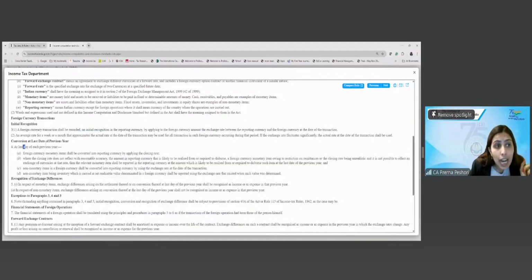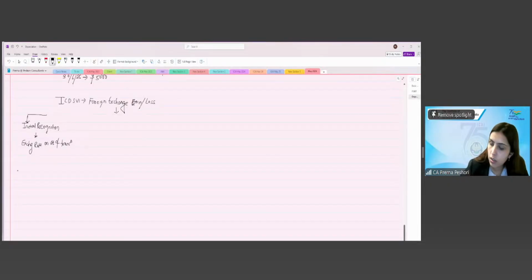Now, as on the last day of the previous year, the foreign currency monetary items shall be converted into the reporting currency by applying the closing rate. What is a monetary item, students? What do we understand by monetary item?